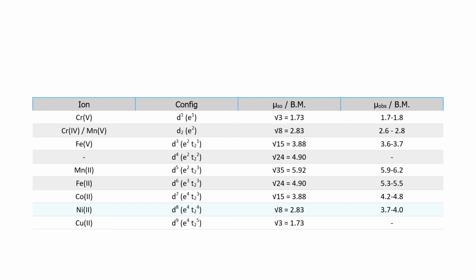Manganese plus 2, Mn plus 2. It has d orbital 5 electrons, s orbital 0 electrons. The total number of unpaired electrons is 5. Its Bohr magnetic value is 5.96.